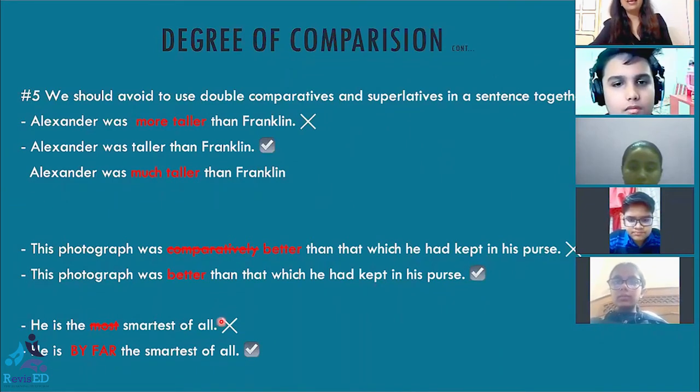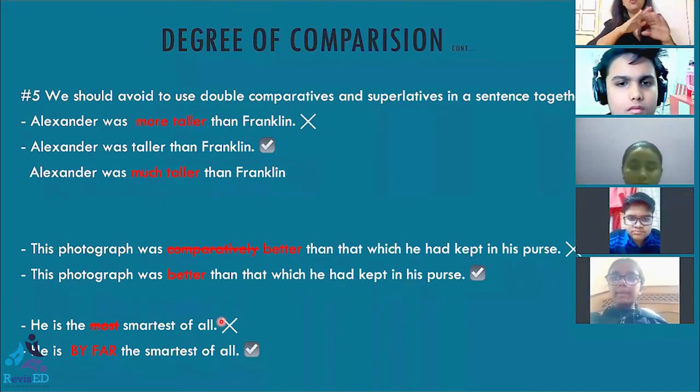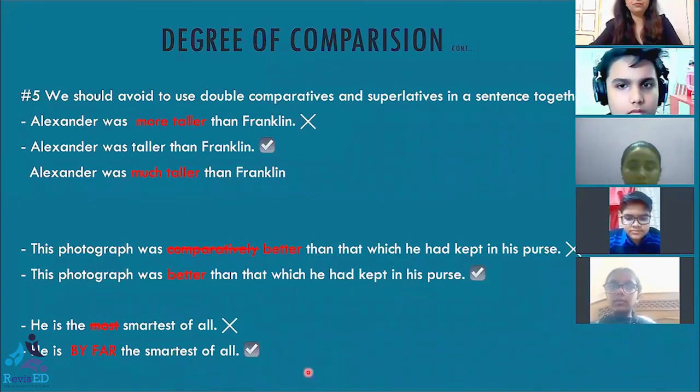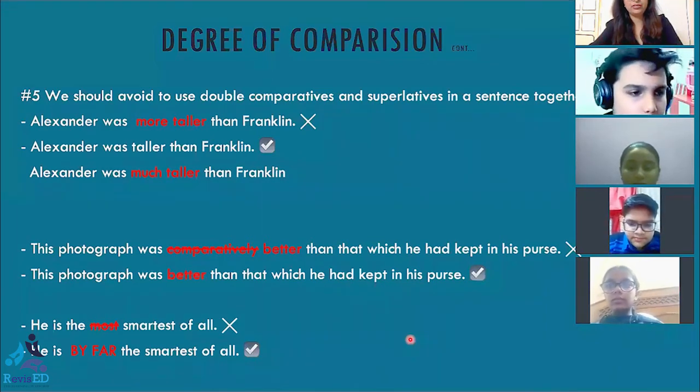But here again, if I want to intensify the meaning of smartest, if I want to say that till now, till today, no one is as smart as him, then I can use the adverb by far. He is by far the smartest of all. So, by using this combination, I am intensifying the meaning of smartest and I am saying till now, he is the smartest. No one is as smart as him. Is this rule clear? Yes, ma'am. Great, great. In case of any query, please do ask.